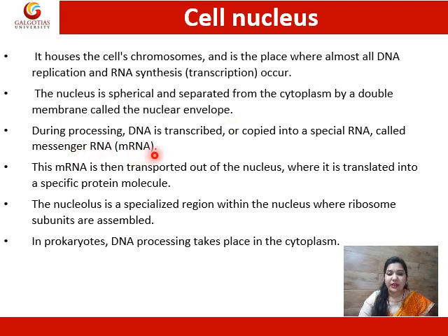During processing, DNA is transcribed or copied into a special RNA called messenger RNA. The DNA material is copied into RNA, known as messenger RNA, which takes the information of the genetic code to other parts of the cell. This messenger RNA is then transported out of the nucleus, where it is translated into a specific protein molecule.